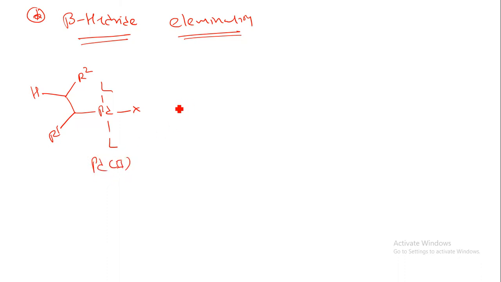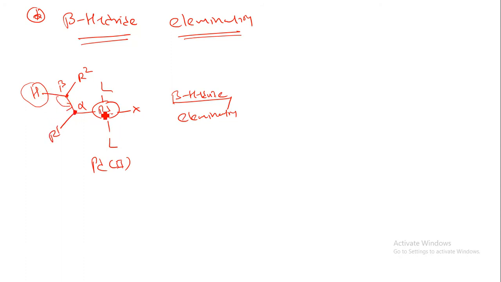Here we have palladium in the 2 oxidation state. Now what is beta hydride elimination? This is the metal, this is the alpha position, this is the beta position. Now this hydrogen can be eliminated by this group. So what will happen over here? This bond will transfer over here, so it will have a double bond.